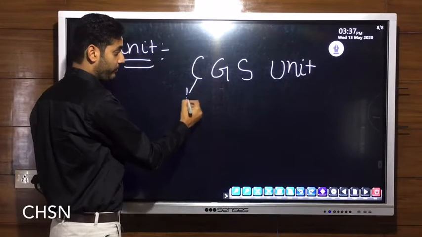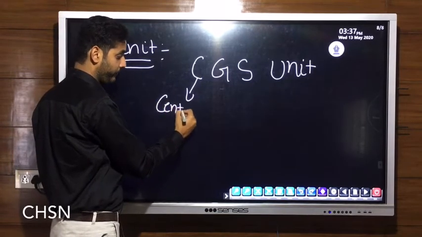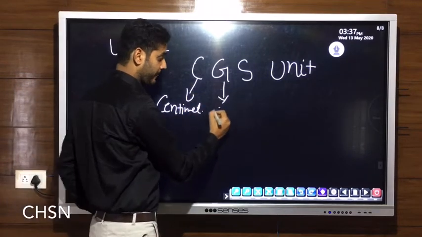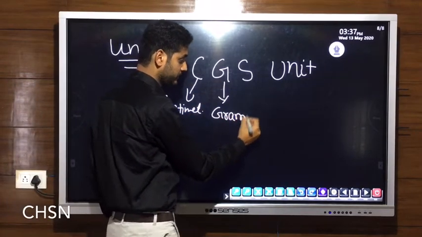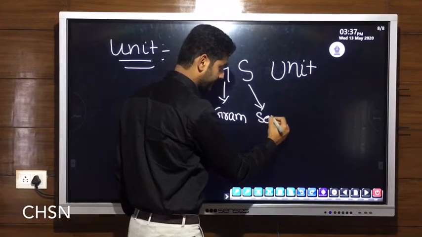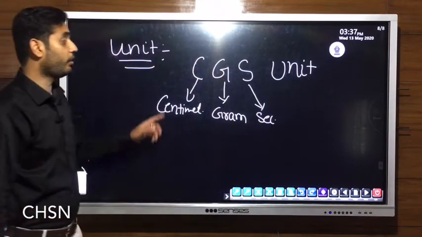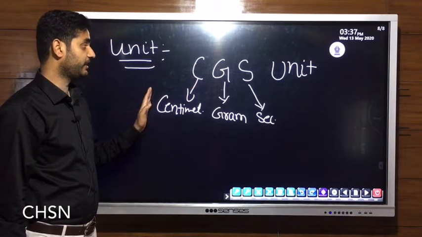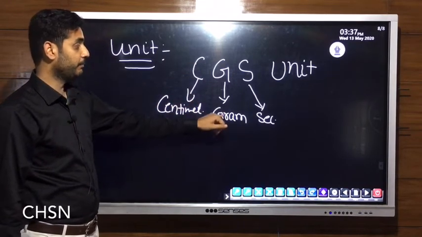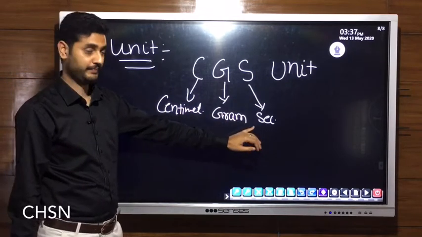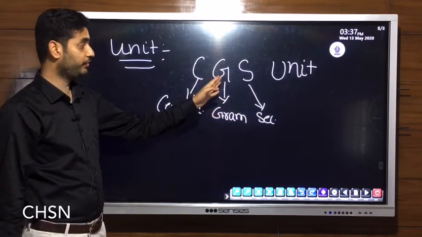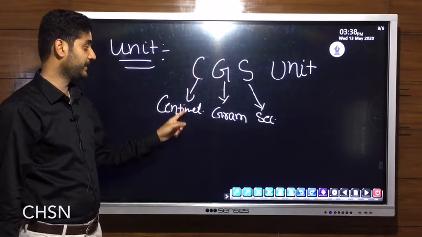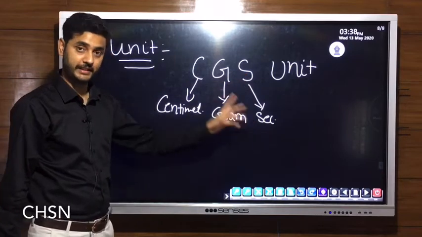This is the CGS unit. We had talked about three fundamental quantities, that is mass, length and time. C means centimeters, G means gram, and S means second. In the CGS system of unit, we measure mass in grams, distance in centimeters and time in seconds.